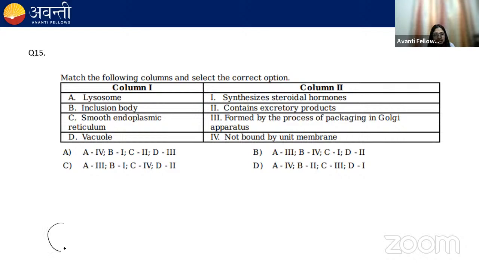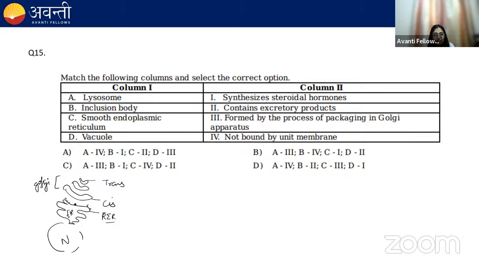So we know that this is the nucleus, and the outer membrane of the nucleus is continuous with the ER. This is a Golgi. This is a cis face of the Golgi, and this is a trans face of the Golgi. Ribosomes are present on the ER, so we call this rough endoplasmic reticulum.